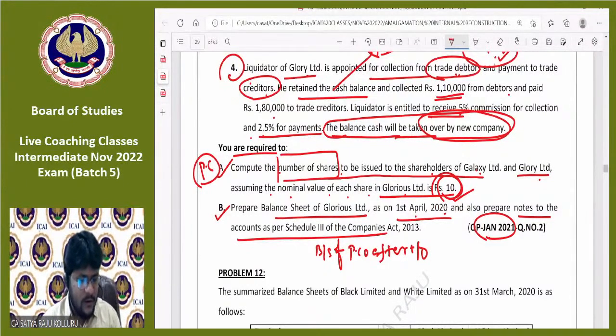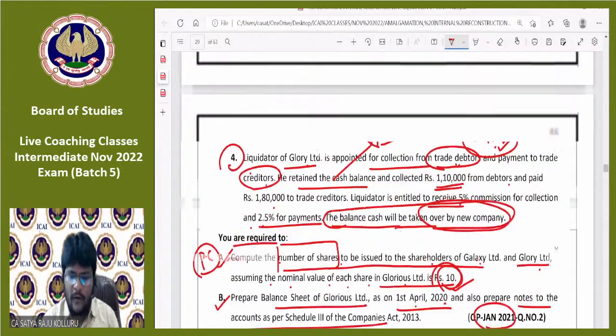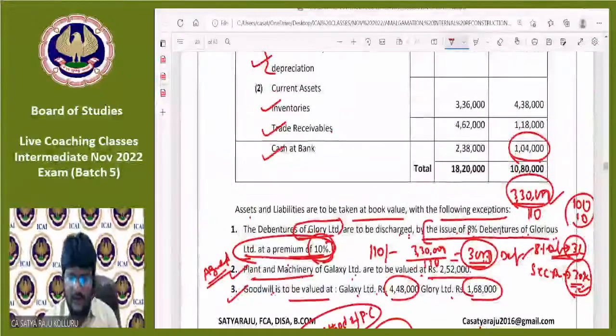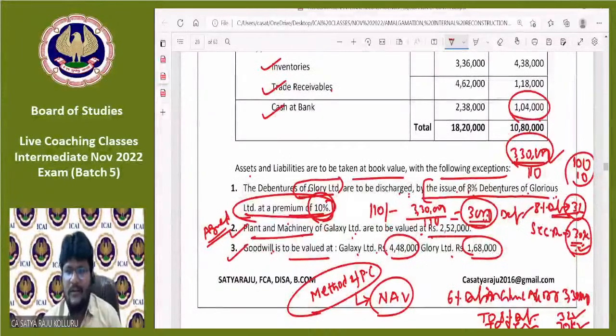Sir, someone, Thakur, asked a question: if goodwill was not given in the balance sheet, why are we considering it? You need to understand one thing here. Who told you that only the figures given in the balance sheet are taken over by the purchasing company? Maybe the selling company made a mistake and did not record a specific asset. Is the purchasing company not eligible to take over that unrecorded asset? No. Who told you that only assets given in the balance sheet are taken over by the purchasing company? No.